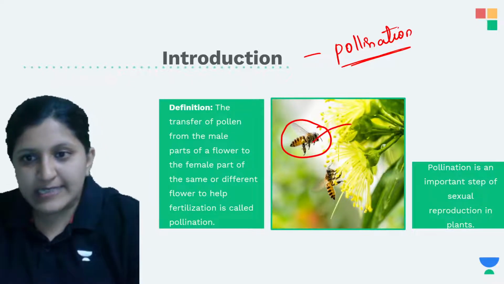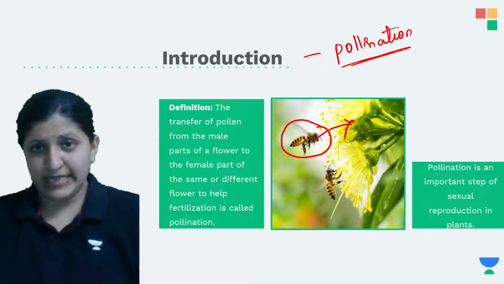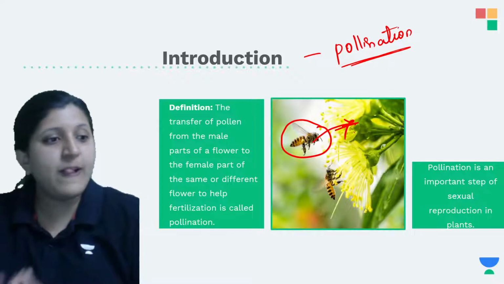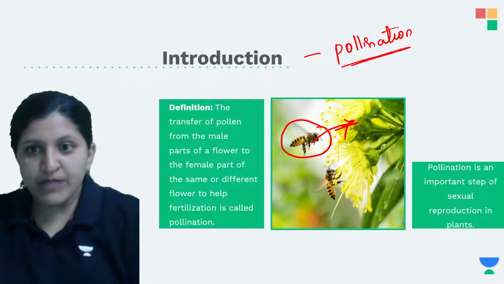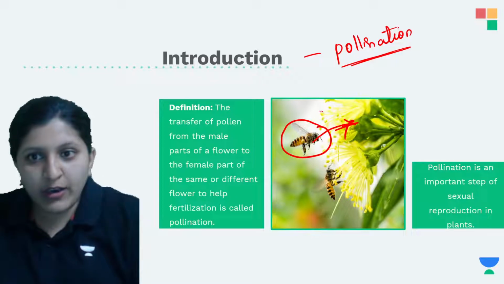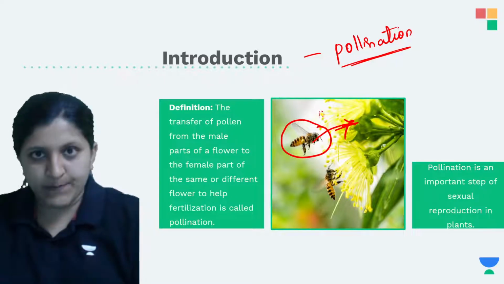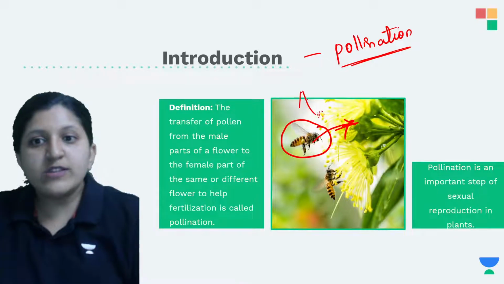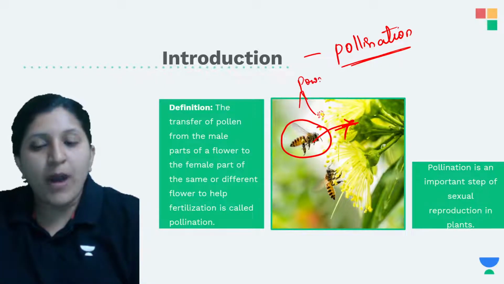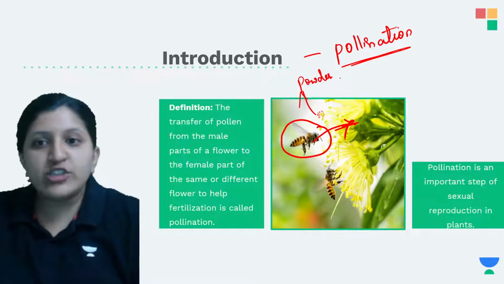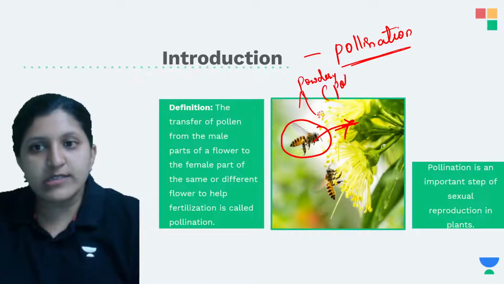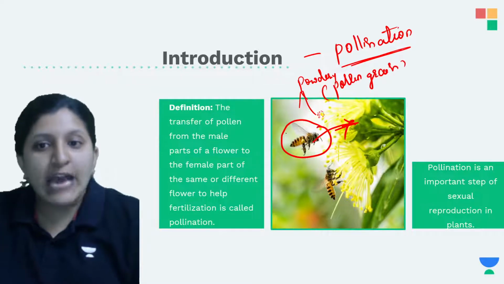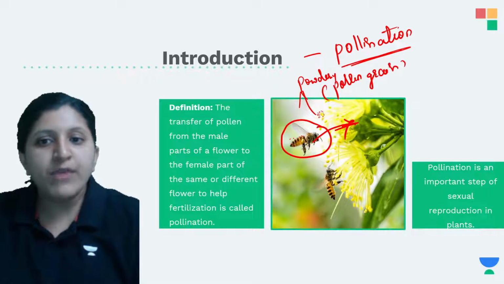It will get inside here to collect nectar. So here is the flower, and it is going to collect nectar from this particular flower. Now what can happen? Here you can see there is an anther. From the anther the pollen grains are released. This powdery material is actually a pollen grain, and these pollen grains will get attached onto the body of the bee.